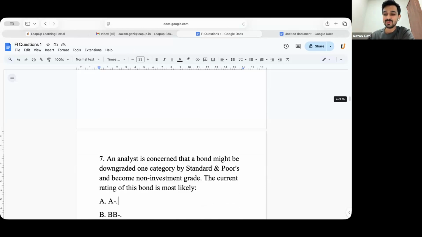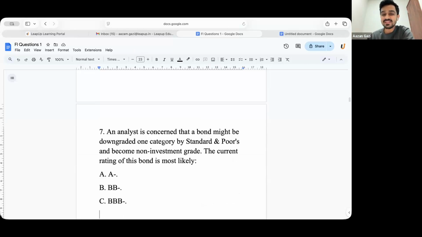Okay, let's go next. An analyst is concerned that a bond might be downgraded one category and become non-investment grade. The current rating of the bond is most likely what? What do you think? Too good, guys. Too good. The answer: if you come below triple B minus, what would be your answer?